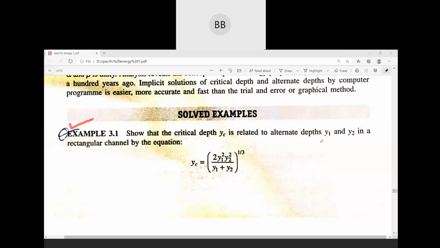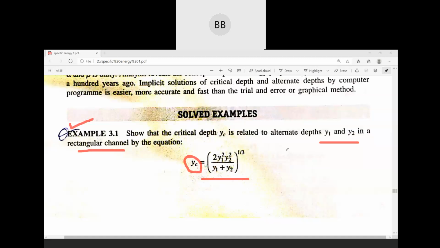It is given that Y1 and Y2 are the two alternate depths in a rectangular channel. And then we have to prove that YC is equal to this expression: twice y1 square y2 square divided by y1 plus y2. So if you remember, if we have alternate depths y1 and y2, that means the specific energy for both the depths is same.